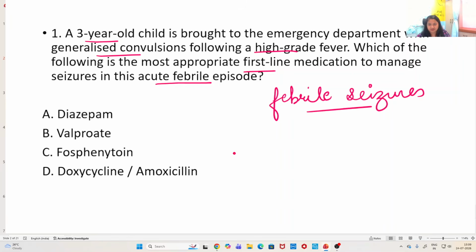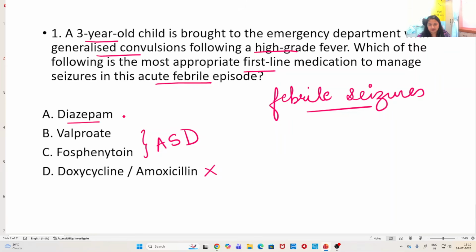Now, if you look at the options here, doxycycline, amoxicillin are out. There's no role of antibiotics in the control of seizures in the acute phase. Valproate and fosphenytoin are anti-seizure drugs, ASDs, but they are not the first line of management, especially in febrile seizures. So, child has come to you in acute febrile seizure, febrile convulsion kind of scenario.